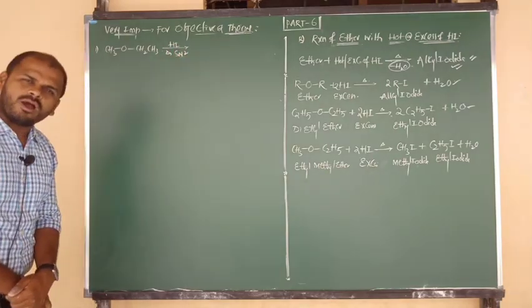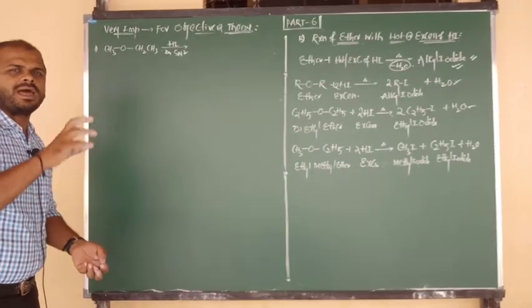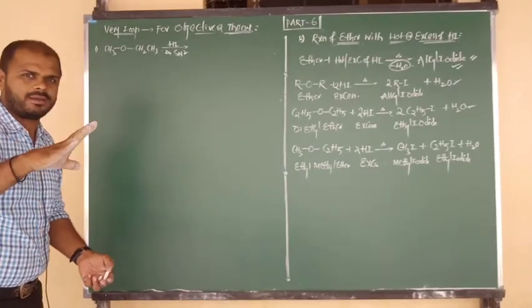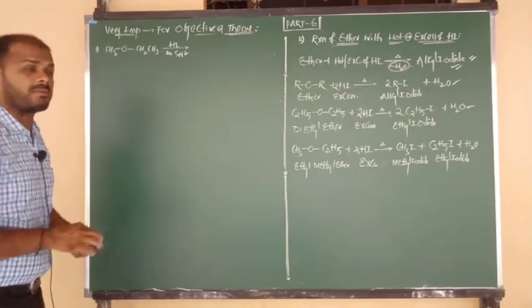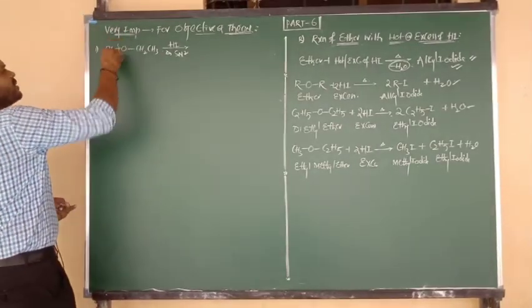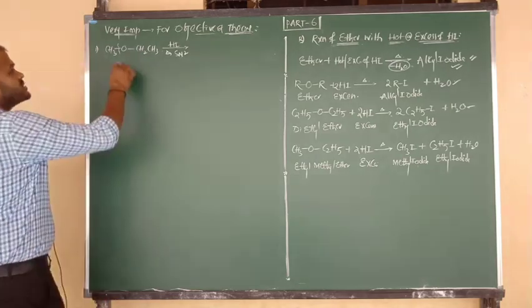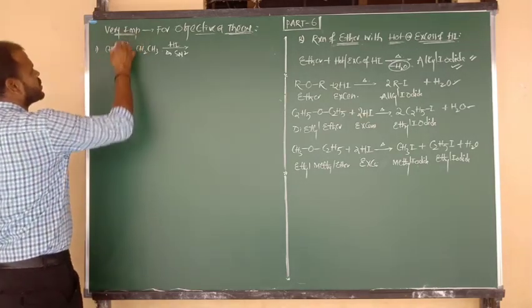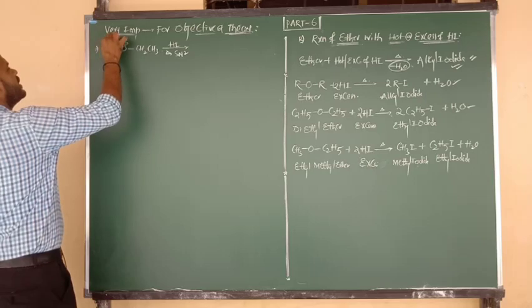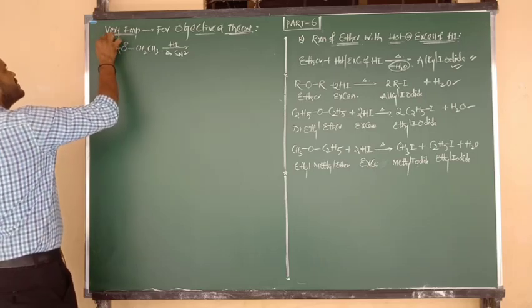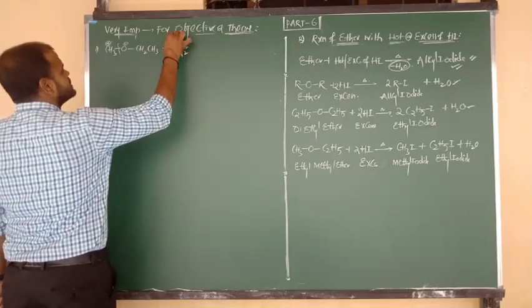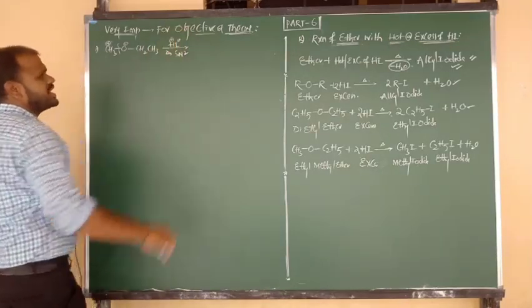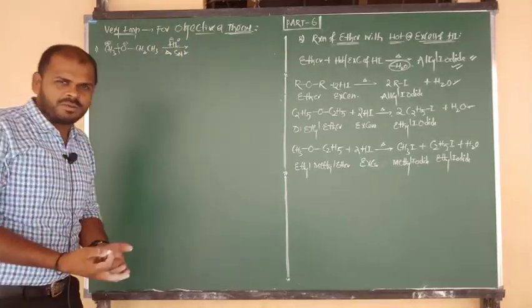In SN2, as much as possible the alkyl group should be free of steric hindrance, so we have to consider the simple group. So we make the bond here. Compared to carbon, oxygen has more electronegativity and carbon has slightly less, and after breaking the charge is positive. Now hydrogen contains charge positive and iodide ion contains charge negative, so negative attacks positive.